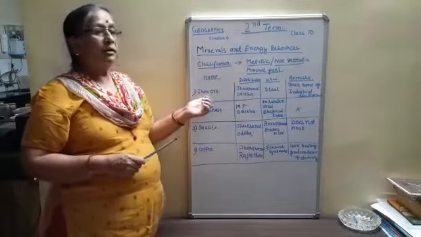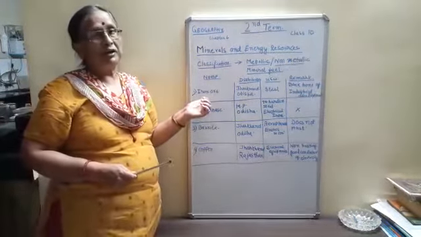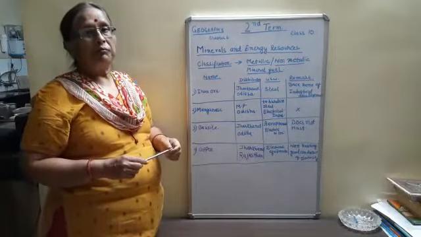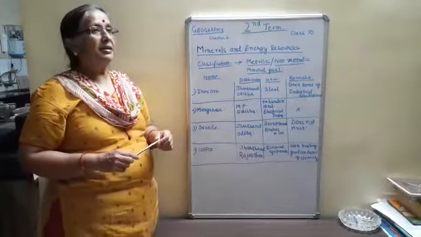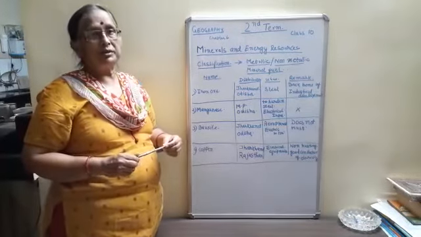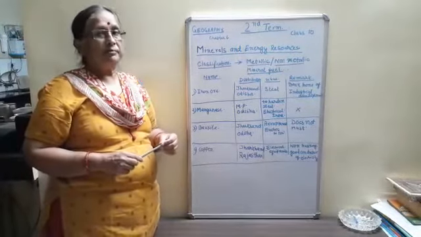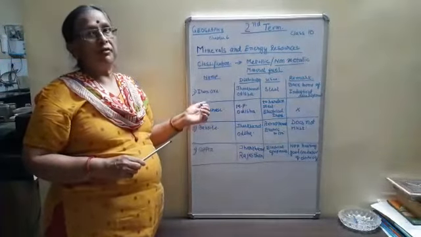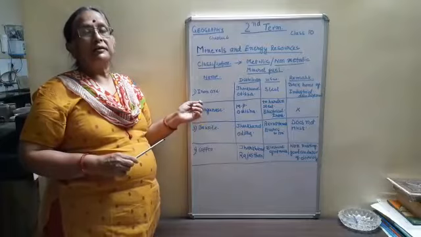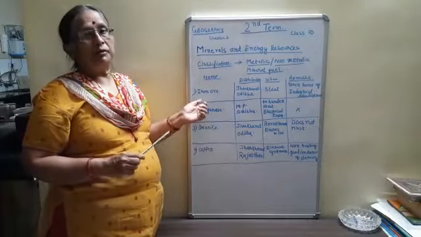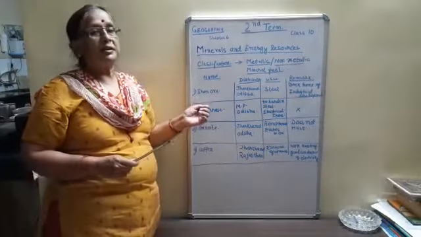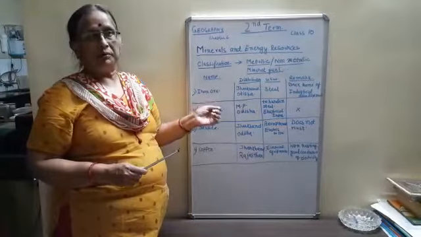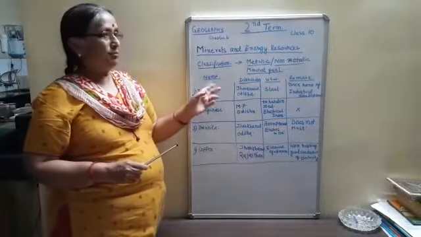Now, iron ore is considered to be the backbone of industrial development because from iron ore we make steel, and steel is used in all the industries. The machines are made up of steel. So this becomes an important mineral for the whole of India, and it is from iron ore we make steel, and that steel is used in many industries for their machines. So that is the importance.